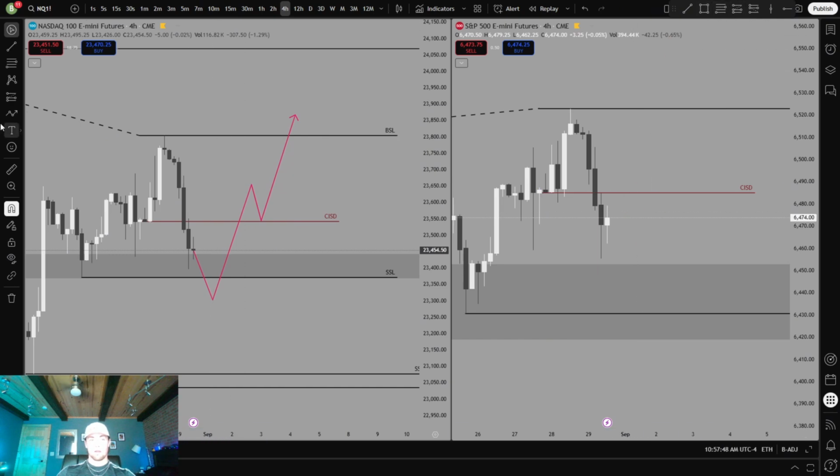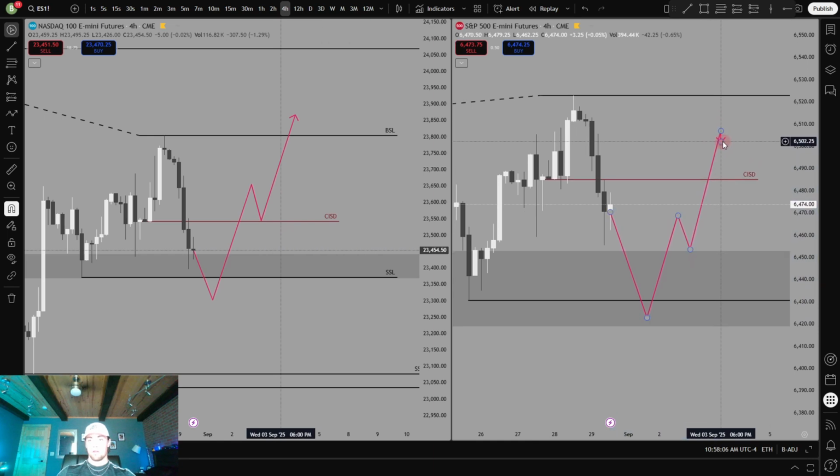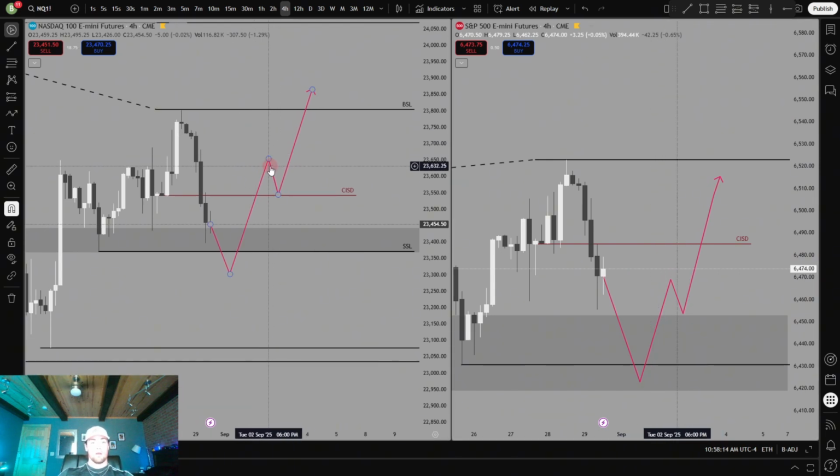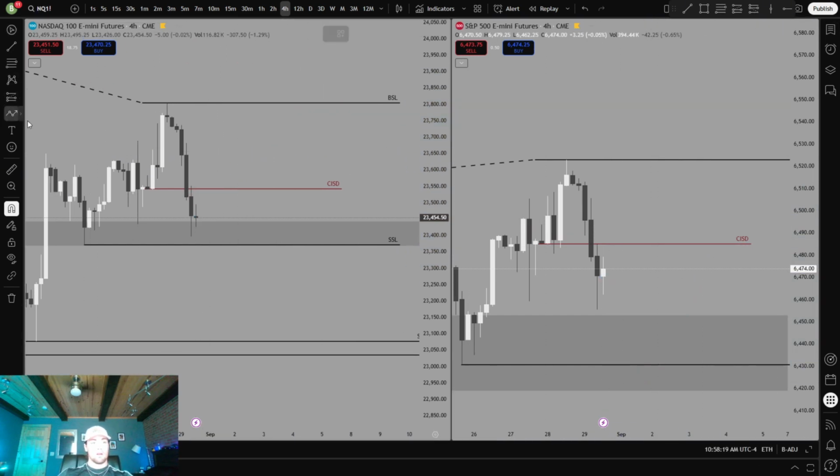Same thing on ES. Possibly we make an SMT down there, but we'll see. Come down, sweep this low, and then trend up towards the high of the range. That's going to be my first expectation for this week. Or, like I was talking about, we displace through this low and trend to the downside